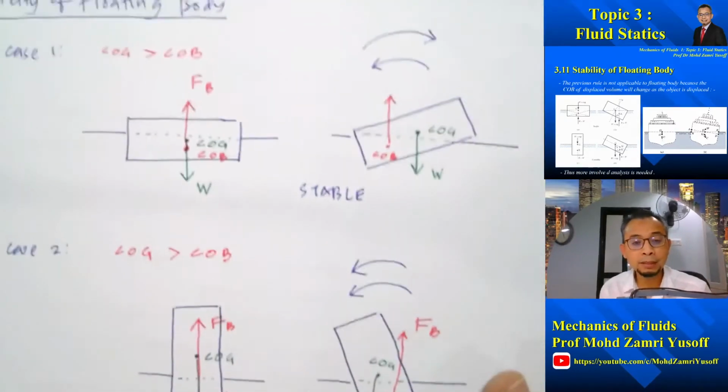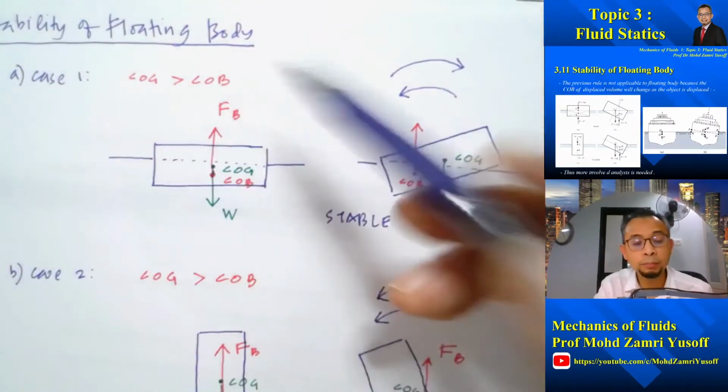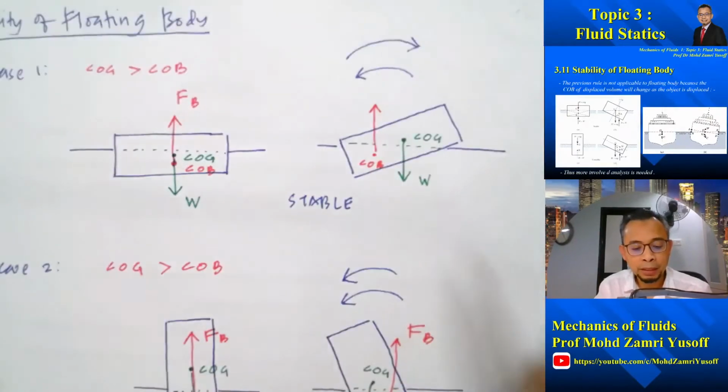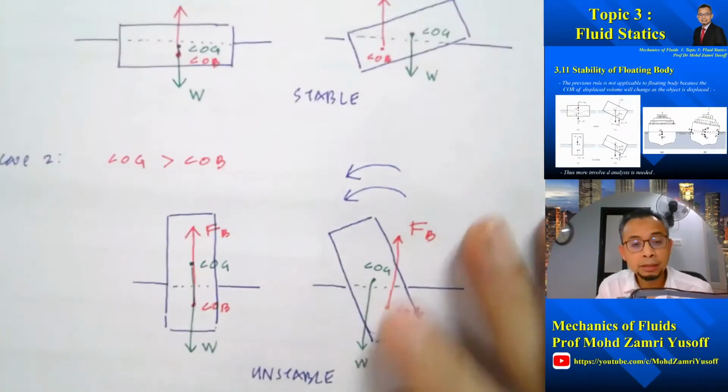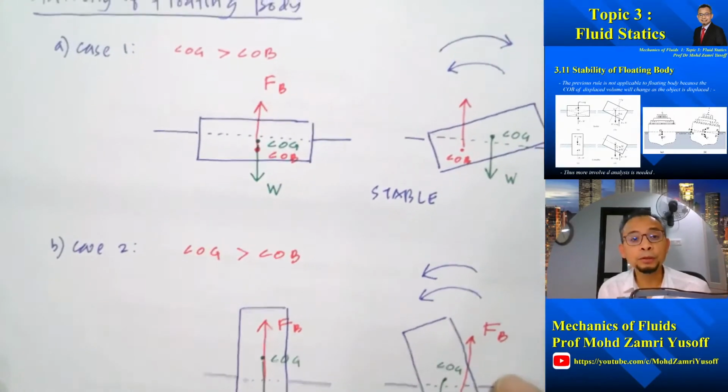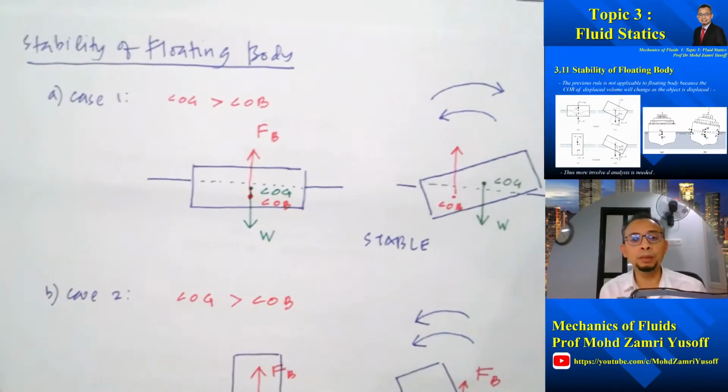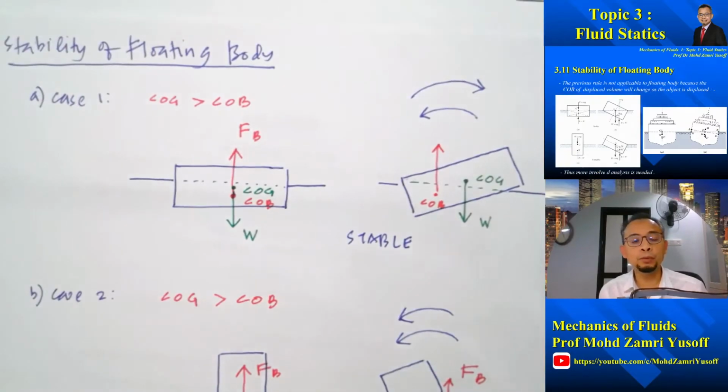So for both cases, the center of gravity is above center of buoyancy, but in this case it's stable, and in this case it's unstable. So in order to determine the stability of a floating body, it requires us to do further analysis, which is not covered in this course.